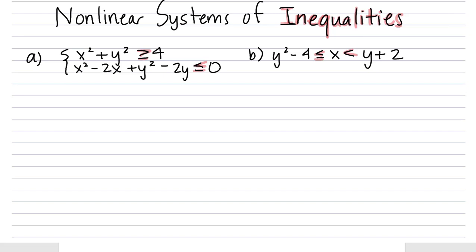So I want to remind you of what we did when we were solving linear systems of inequalities. Linear systems of inequalities are the kind of systems where you would have two lines and you would be shading on different sides of the lines depending on the solution. So when we get our solution set to these, we're going to have a shaded region.